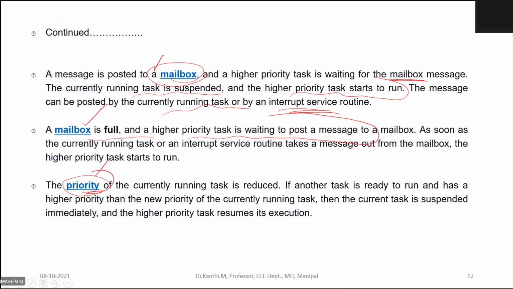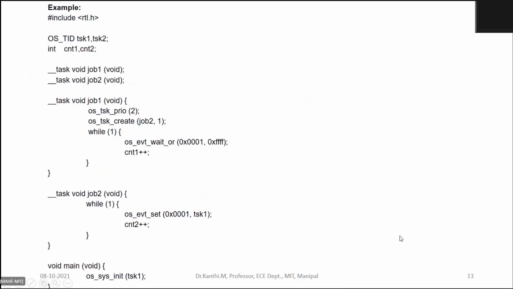We shall see. Anyway, this is a simple code. With the real code, I'll show you with the key. So let us say, this is just a skeleton of it. I have two tasks, task 1 and task 2. Maybe for each task I'm using a count, just to show count 1, count 2. Job 1 is nothing but your task. So this is the naming of your task.